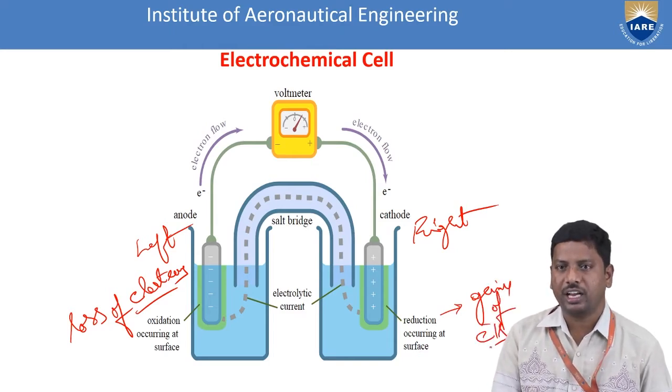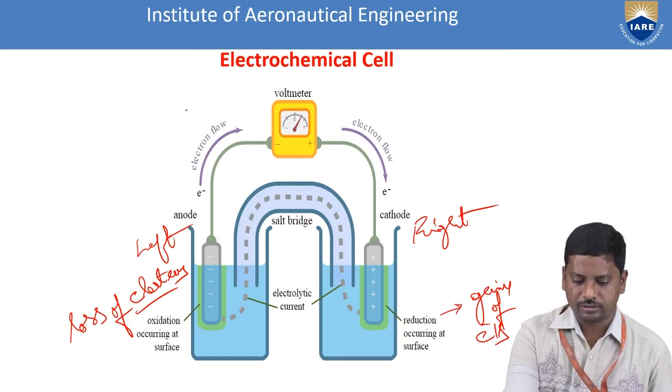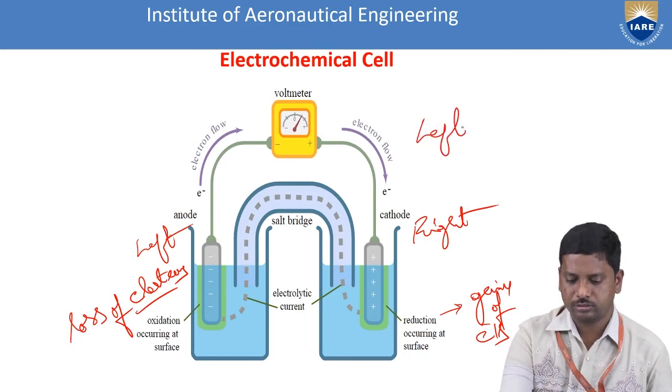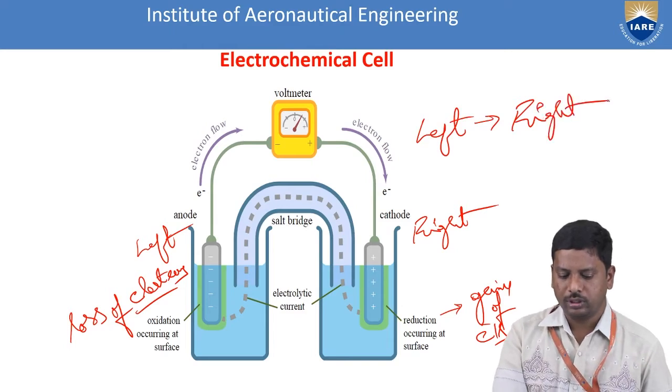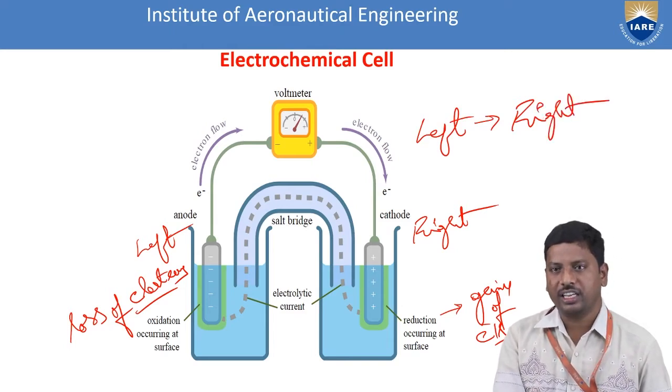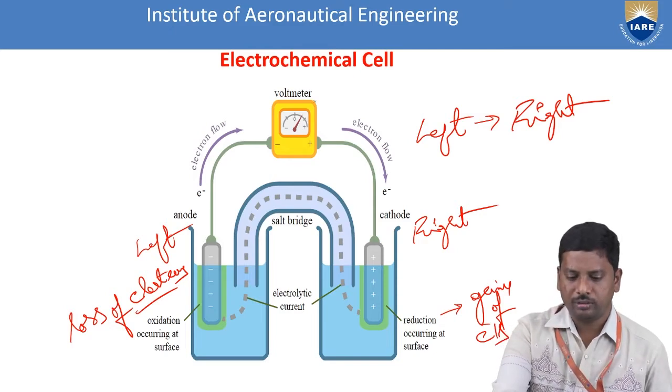Because of the loss of electrons on the left side and gain of electrons on the right side, the electrons flow from left to right. Finally, the electrons move from left to right, and that movement of electrons is found out by the voltmeter.